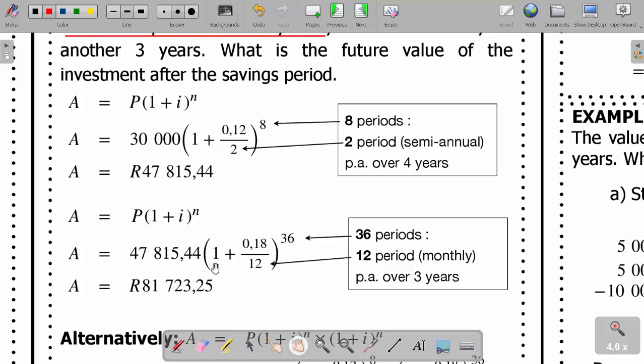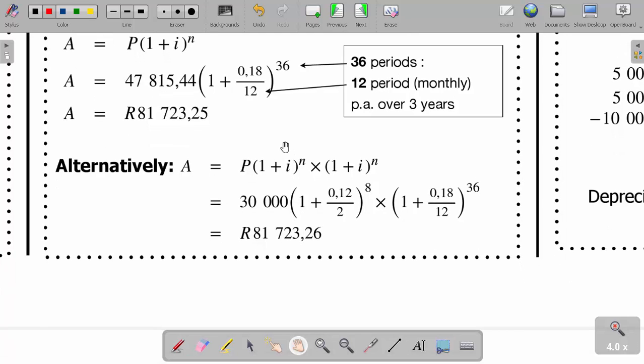Now all these steps can be done in one single step alternatively, like this. Watch this properly, please. For the first period, which was semi-annually, it begins from here up to here. Because we are compounding semi-annually for the first 4 years, you multiply 4 by 2, which gives you 8, and then divide I by 2. That's why there is a divided by 2 here.